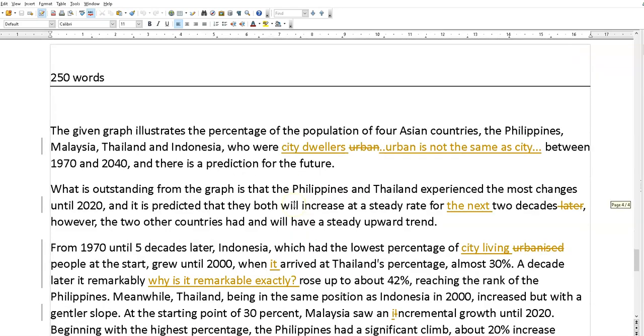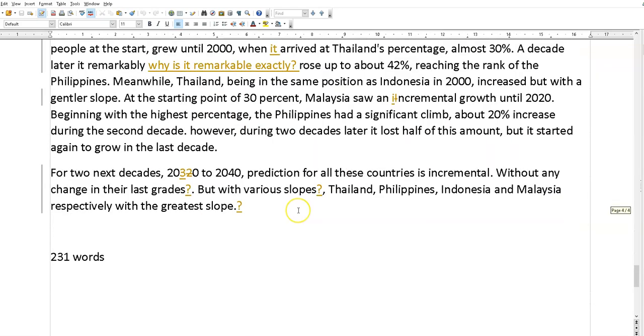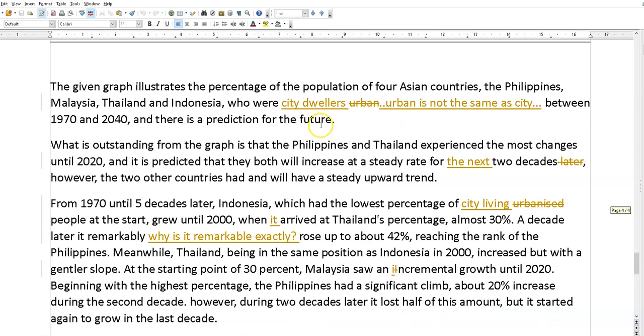Okay, 250 words, a little bit long. This one's what, 231. So now, urban is not the same as city. Urban, that could be a town. Alright, it's not the same. But that's not so bad though.